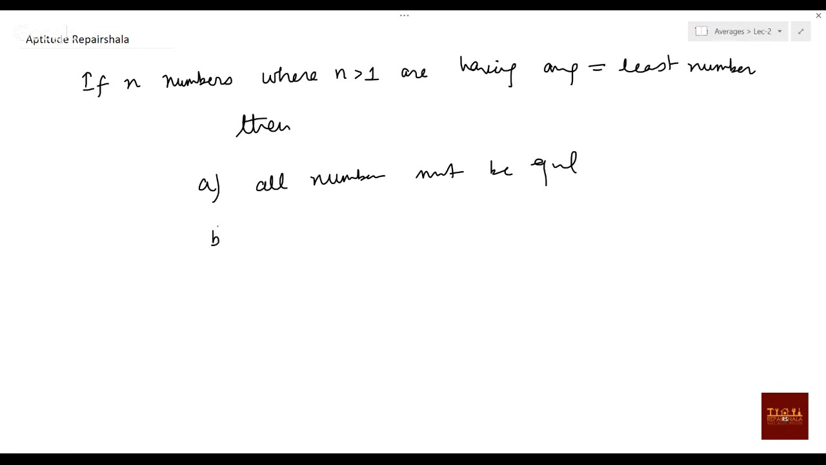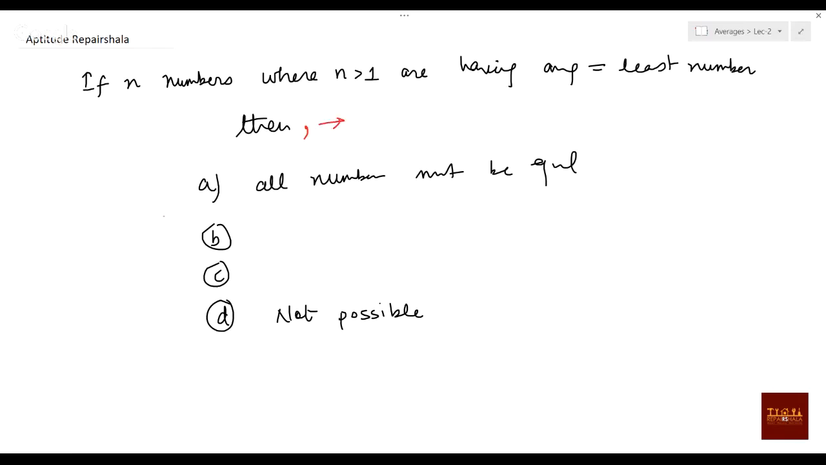I'm not talking about the second and third options, I just remember the third option that many people simply thought might be the answer, so don't worry about the second and third options. These 2 options we have to talk about. So n numbers, where n is greater than 1, have an average equal to the least number. Then what can you say about the average, or about the numbers?